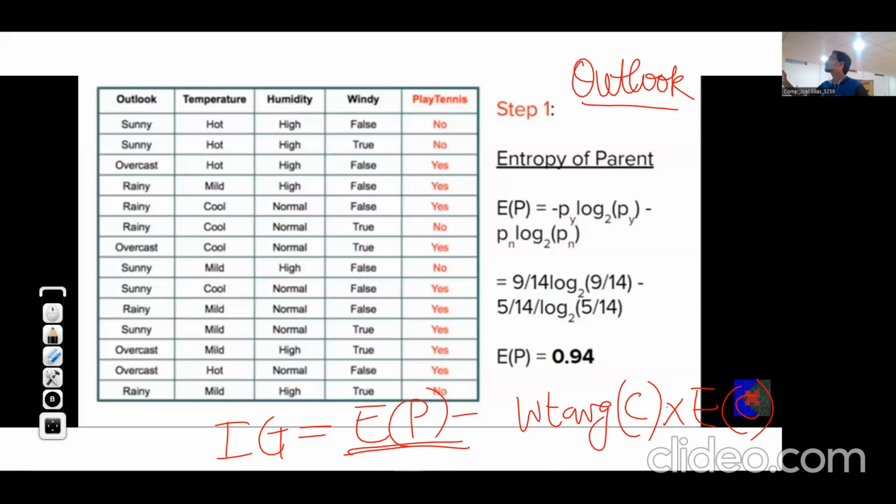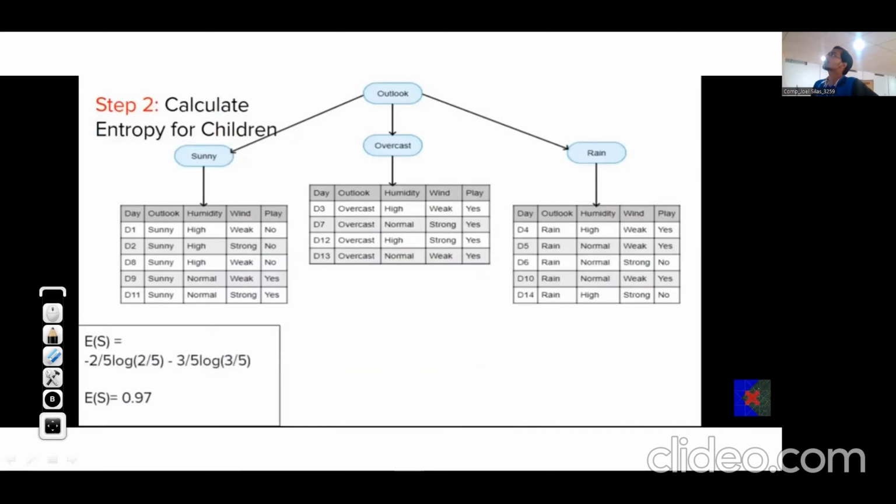So finding the entropy of the parent, in which we need to see the number of classes over here. So we have classes like yes and no. So we need to find the probability of yes, probability of no, find out the logs, multiply, and find that entropy is 0.94. Now the outlook has the values like sunny, overcast, or rainy. So we'll consider only that particular section of the data set in which the outlook comes as sunny. Here the outlook is overcast. Here the outlook is rain.